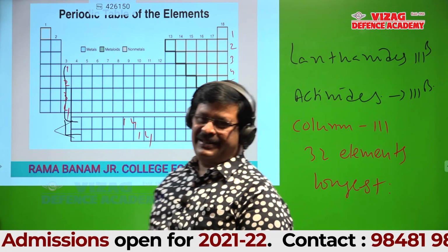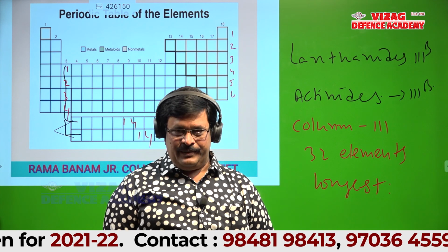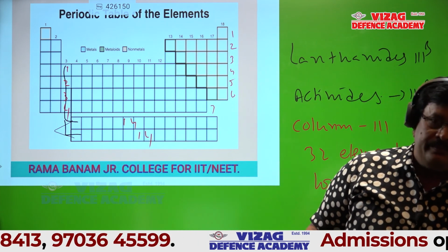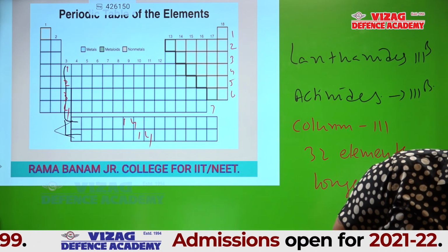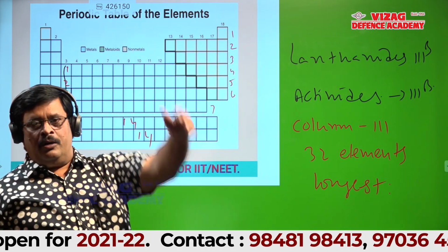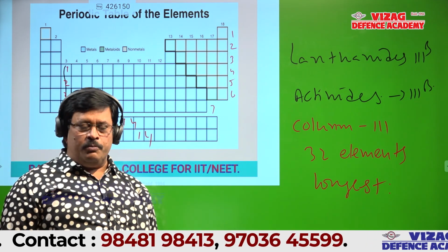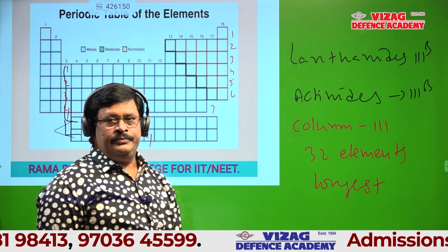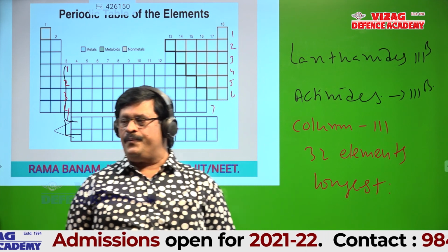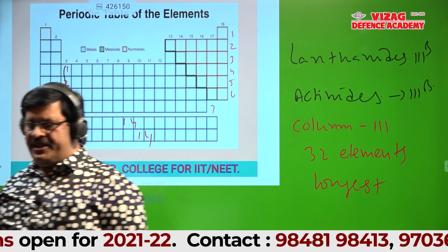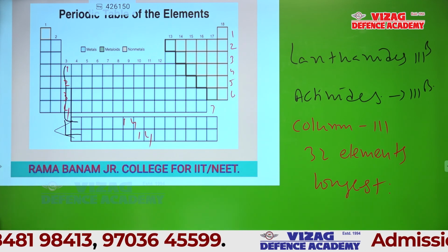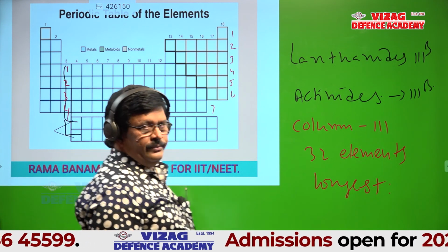Is it okay? Right. The longest group in the long form of periodic table is column 3, that is 3B group. There are 32 elements in that. Okay?